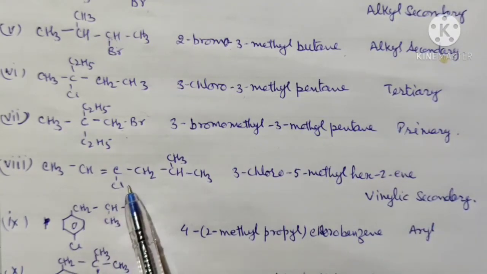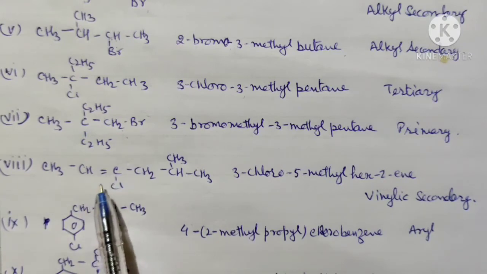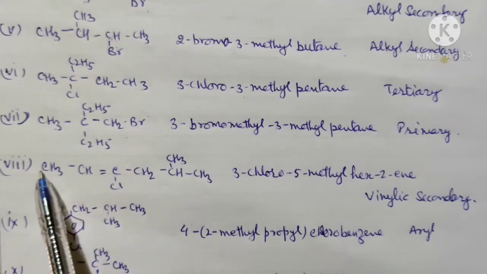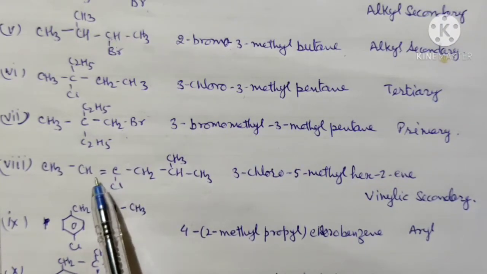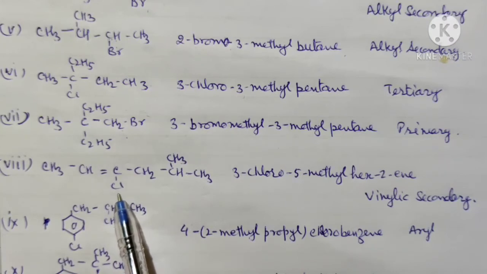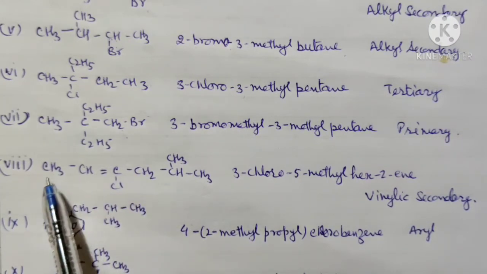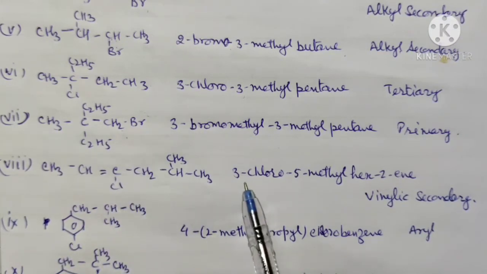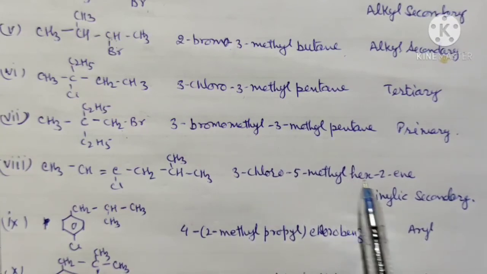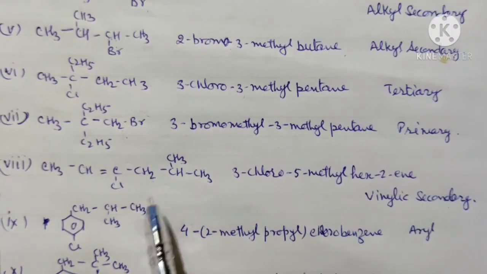Now in the 8th, there is one unsaturation, that is a double bond is there. So now we'll start numbering from this point: 1, 2, 3. So this will be 3-chloro. Here the priority will be given to the double bond, not for the chloro group. Clear? When you start from this point, you will get priority for the double bond as well as for the chloro group. So this is 3-chloro, 5-methyl, hex-2-ene. Now this will become vinylic and this is the secondary carbon atom.